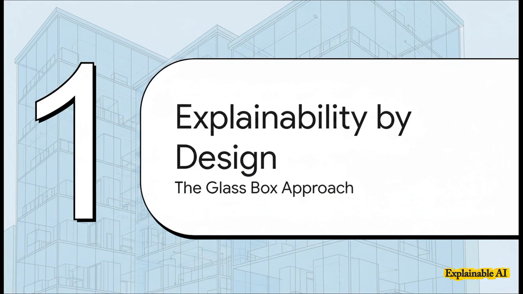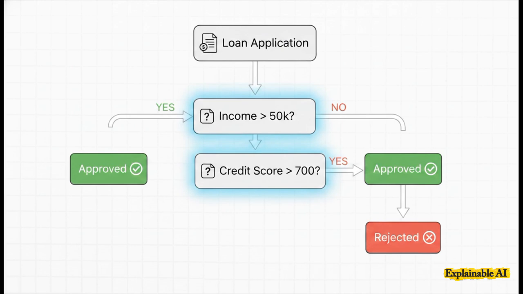Right. This first approach is all about creating models that are, by their very nature, simple and easy to understand. The best way to think about it is like building a house with walls made of glass. You don't need any special gadgets to see what's going on inside, you just look. And that's why we call them glass box models. Now, a perfect example of a glass box is the decision tree. And the beautiful thing about it is just how simple it is.